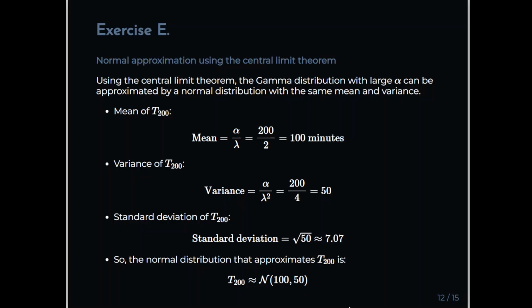Here, the mean of T200 is alpha divided by lambda, which is 200 divided by 2, which is 100 minutes. And variance is alpha divided by lambda squared, which is 200 divided by 4, which is 50, okay? And the standard deviation, therefore, is the square root of 50, which is 7.07. So the normal distribution that approximates T200 is a normal random variable with mu 100 and variance 50.